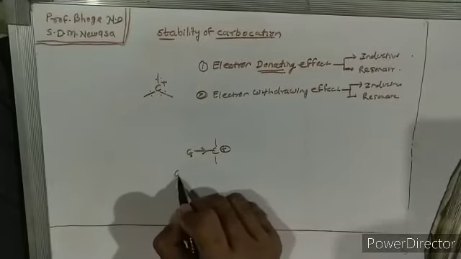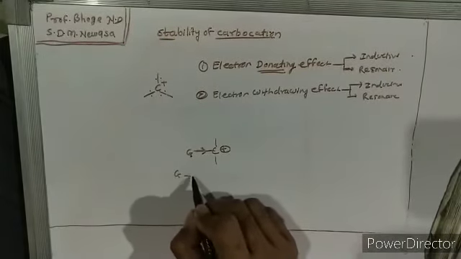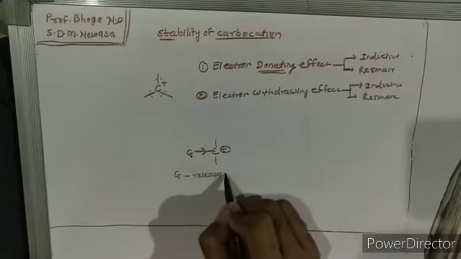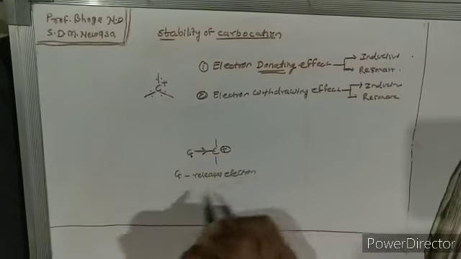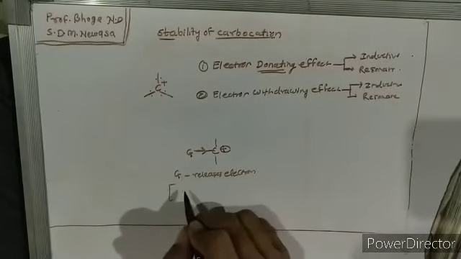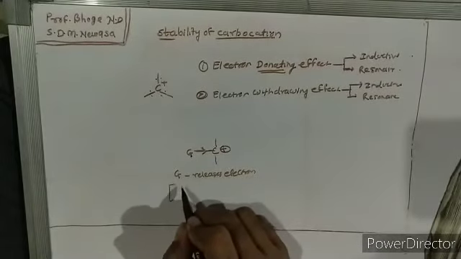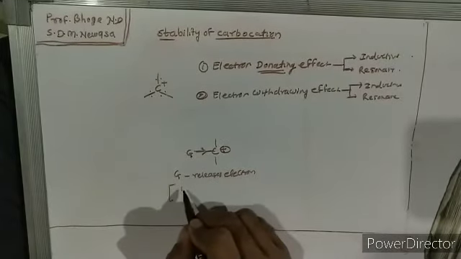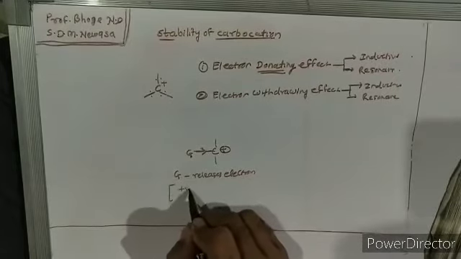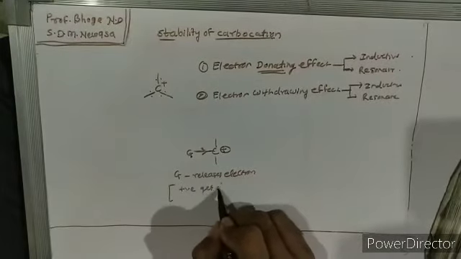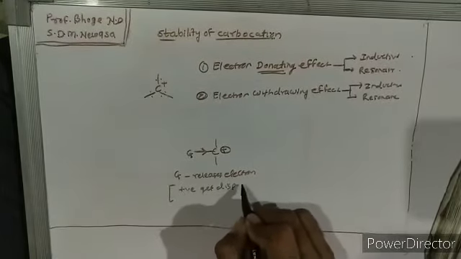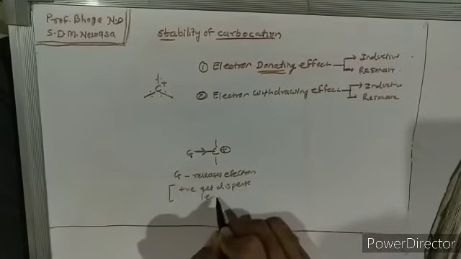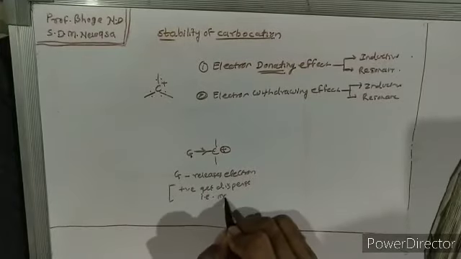That is, if Z releases electron, by releasing electron it disperses the charge. This positive charge gets dispersed, and that is more stable.